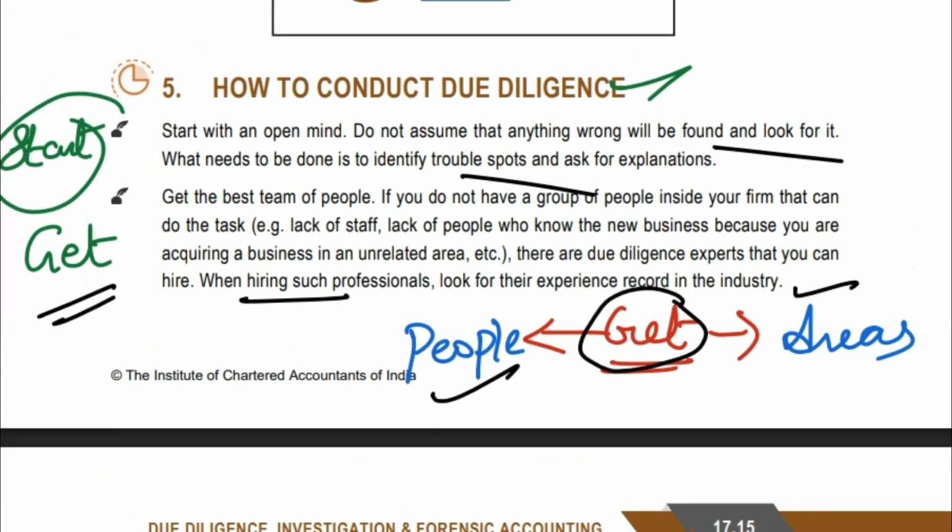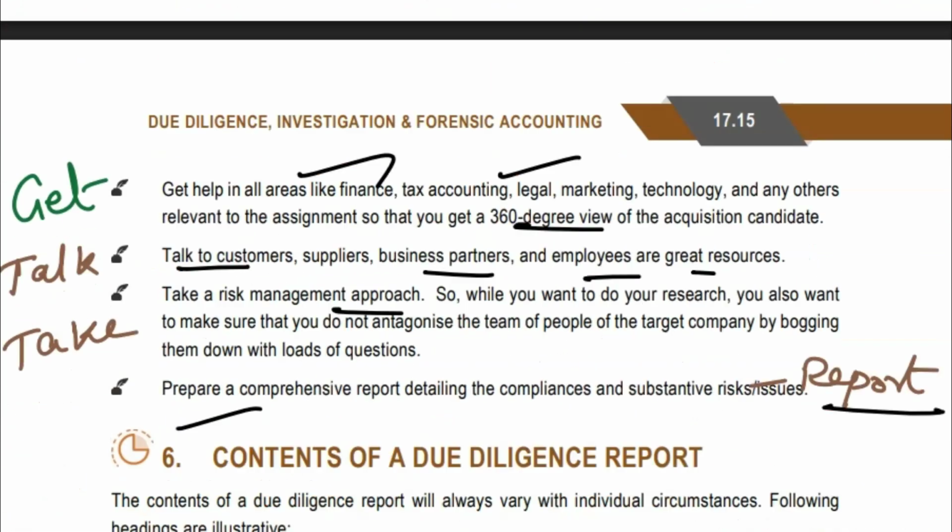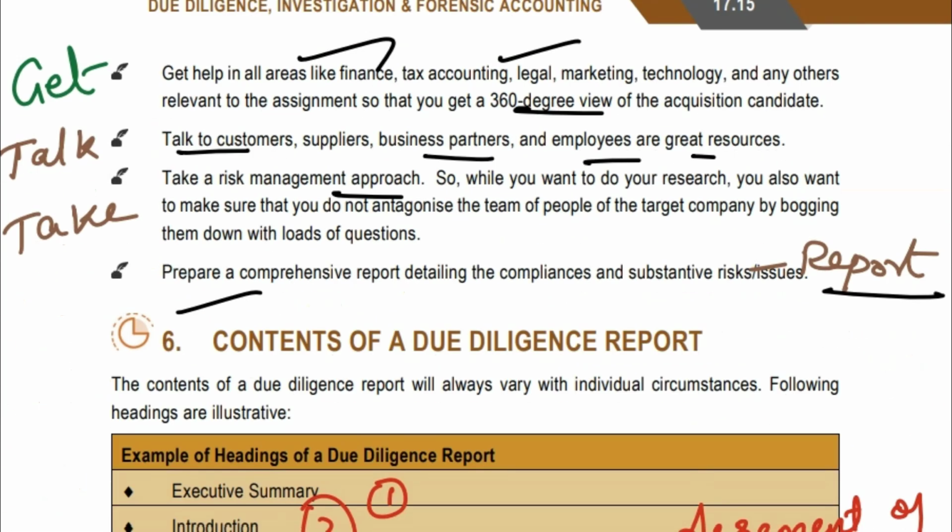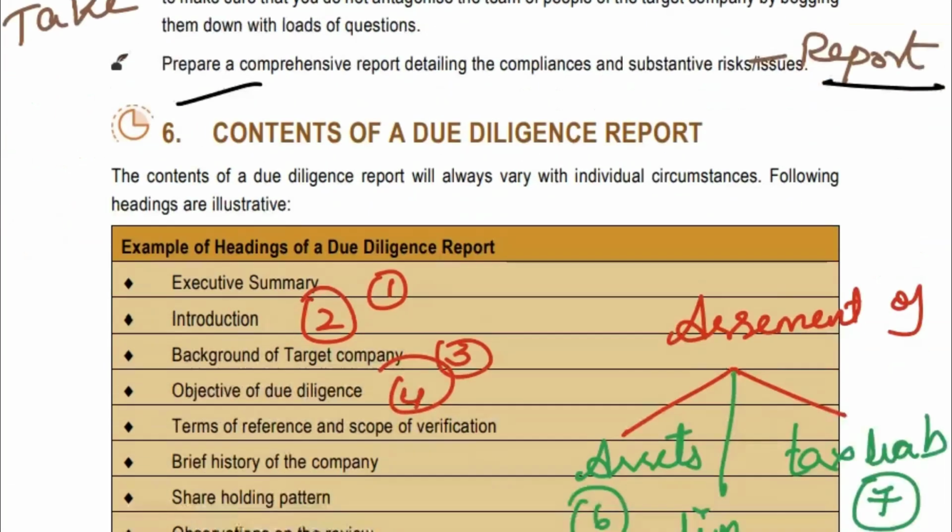First of all, you start with an open mind, then you get to know a lot of people, and then you cover all the areas. So start, get the people, get the areas, and then you talk. Then what will you take? You will take the risk management approach. Finally, you will prepare the report.